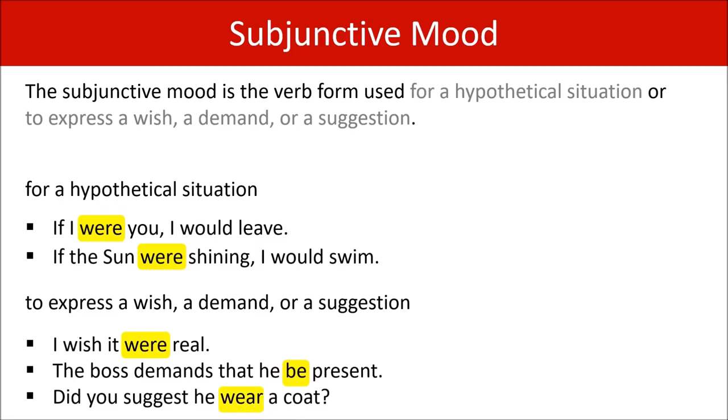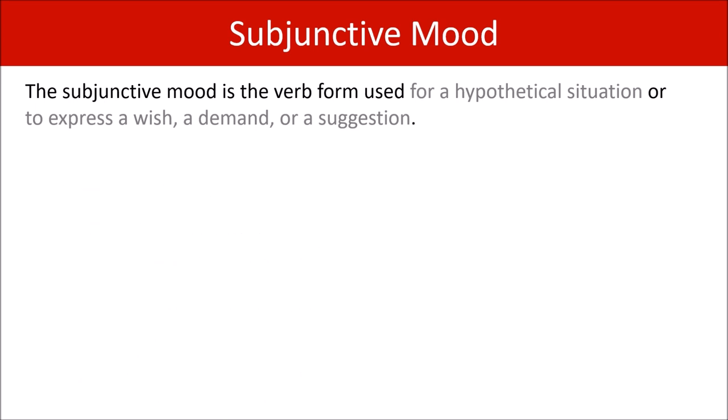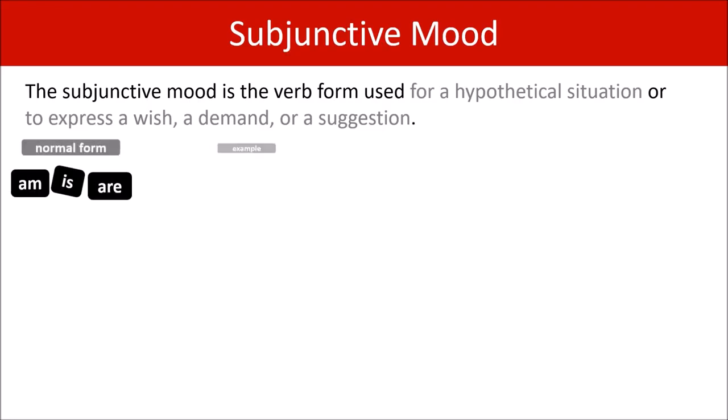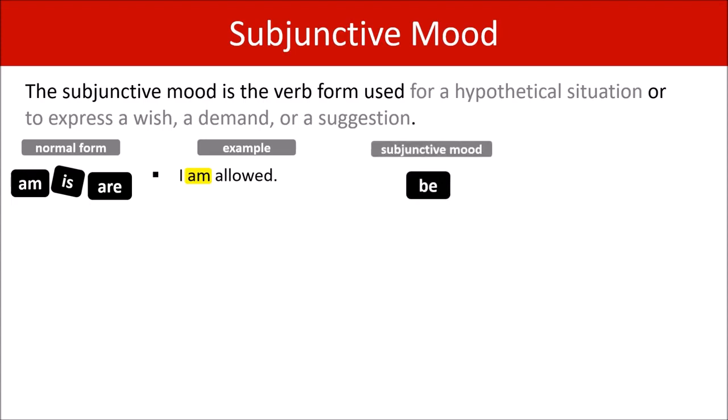Okay, so we saw that the subjunctive mood gave us some unusual verb changes. Let's look at those in more detail. The subjunctive mood affects the following: am, is, and are. These are the normal form. An example would be, I am allowed. But in the subjunctive mood, am, is, and are become be. Here is an example. I demand that I be allowed. So I am allowed goes to I be allowed in the subjunctive mood.